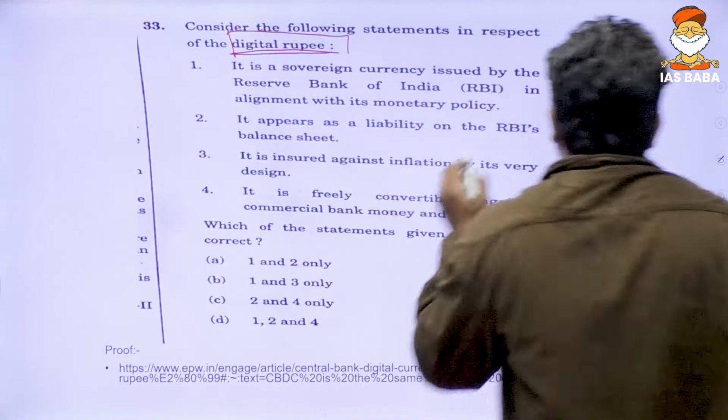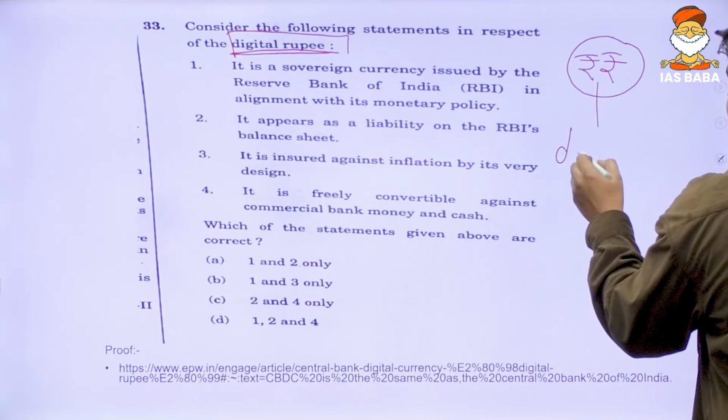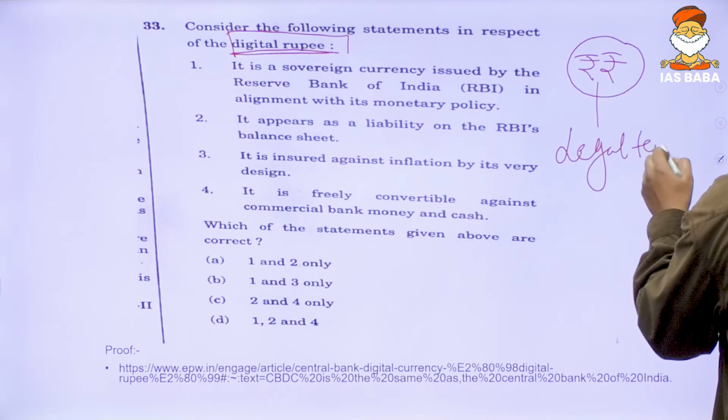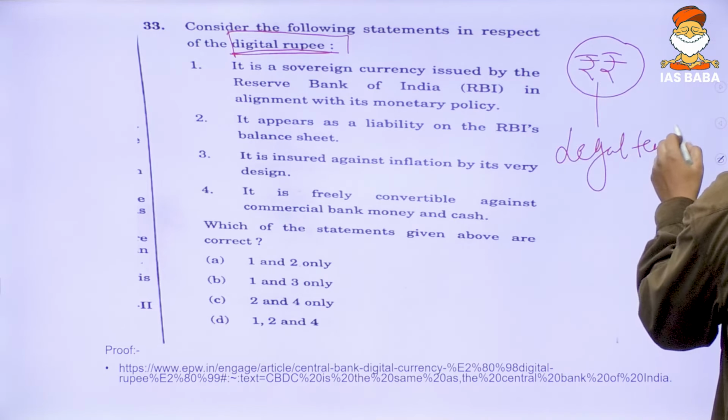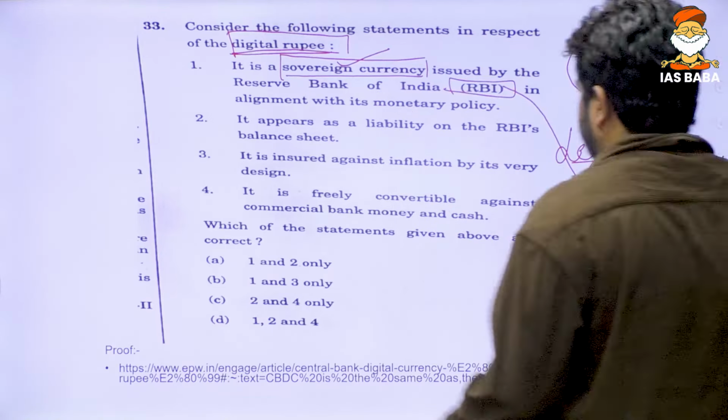Now let us try to understand this. Our physical cash, that is the rupee which we see, is a legal tender which the RBI issues under the RBI Act. Now, with this in mind, let us try to understand. It is a sovereign currency. Yes, it is a sovereign currency. It is the currency of the country, issued by the Reserve Bank of India under the Reserve Bank of India Act and in alignment with its monetary policy. Statement 1 is absolutely right.